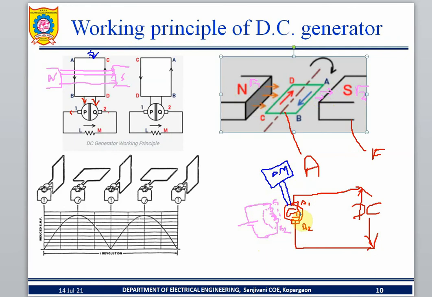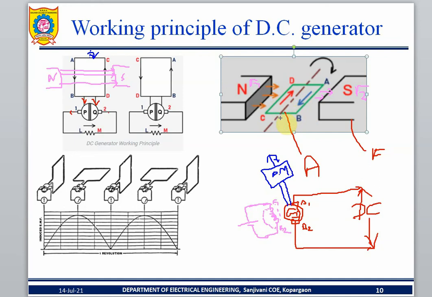Point number two: the prime mover is coupled to the generator armature winding. The prime mover rotates. What will happen? The armature coil rotates. This is point number two.